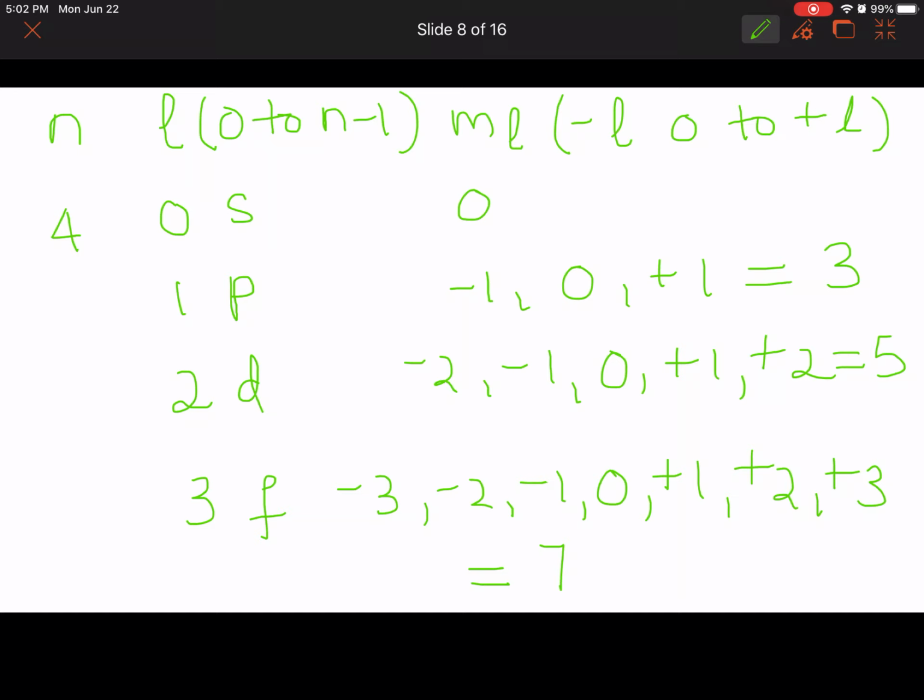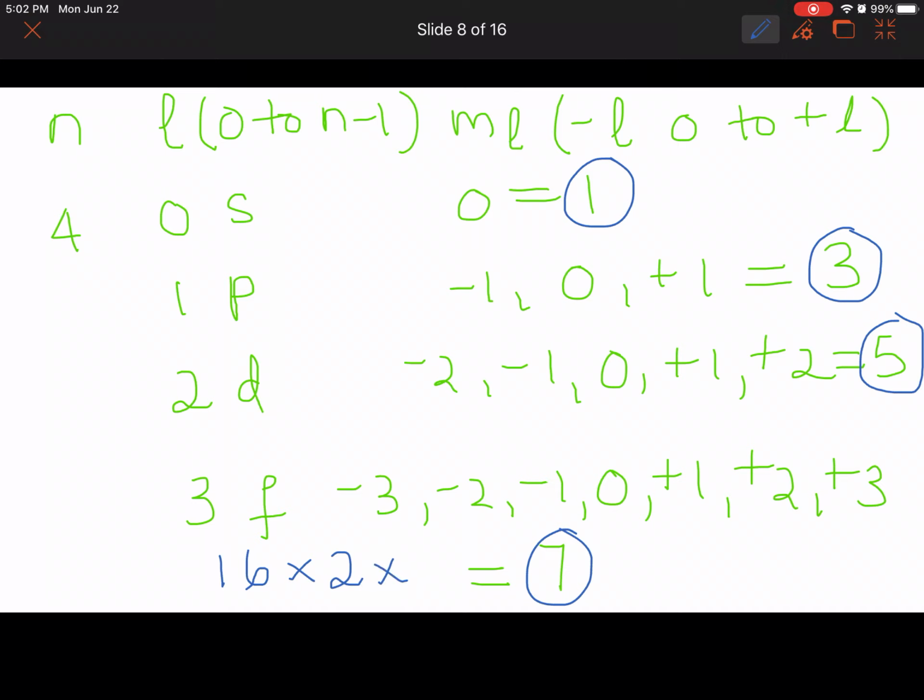So what is the number of orbitals we have if n equals 4? We have 1, 1 plus 3 is 4, 4 plus 5 is 9, 9 plus 7 is 16. So there are 16 orbitals possible in the n equals 4 level. Each orbital can carry 2 electrons, so 16 times 2 equals 32.